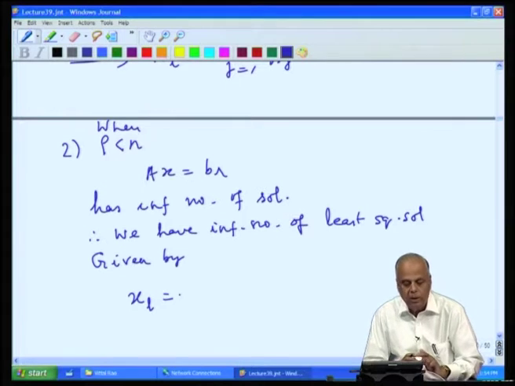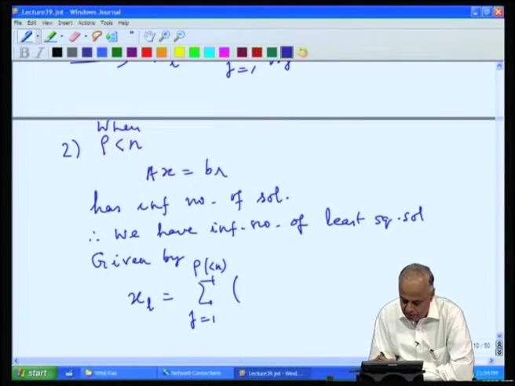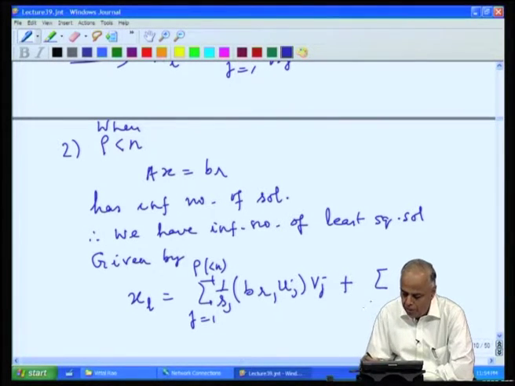We know that when rho is less than n, all the solutions in the case when the consistency condition is satisfied, and because B_r satisfies the consistency conditions, are given by the sum of 1 by s_j <B_r, u_j> v_j plus the arbitrariness, which comes from the fact that the rank is less than n.